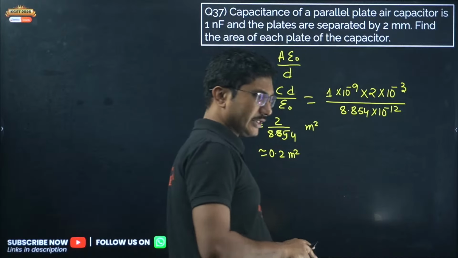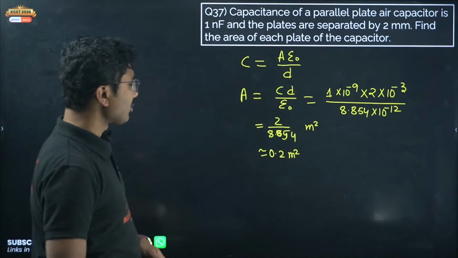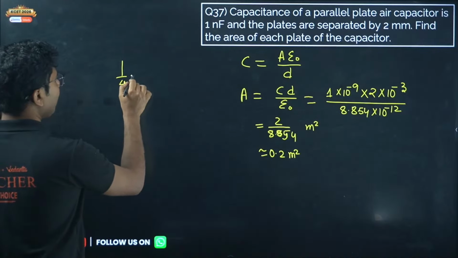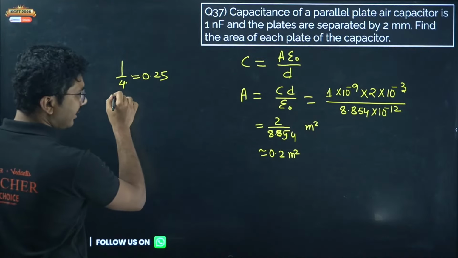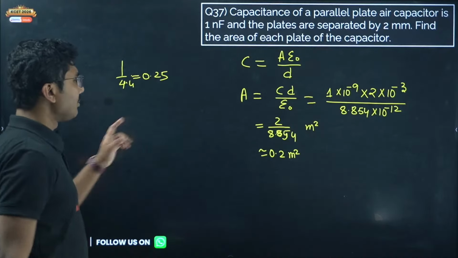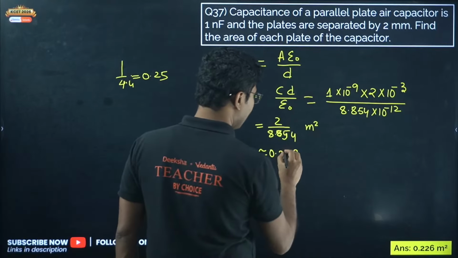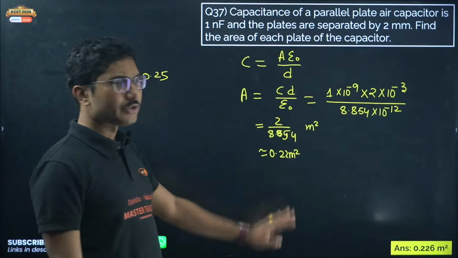You can calculate using exact, 0.22 meter square. Here we are getting 4.4, so that will be approximately 0.2. If you take one more decimal, it will be 0.226 meter square. So 0.22 is also sufficient.